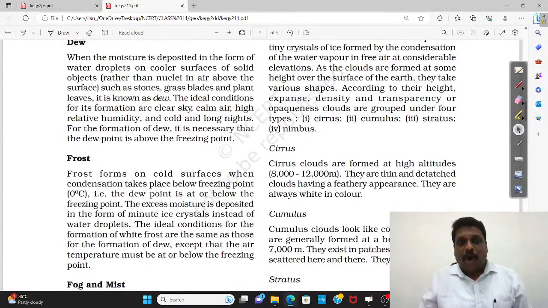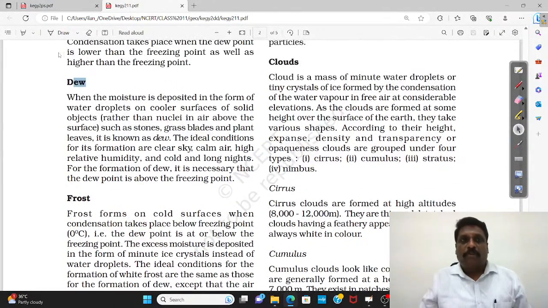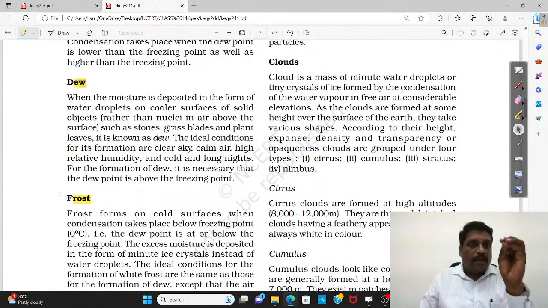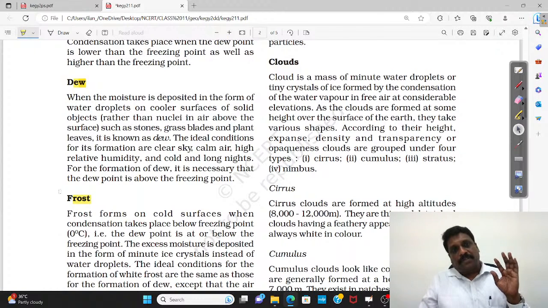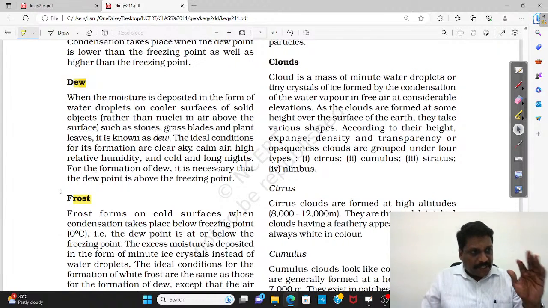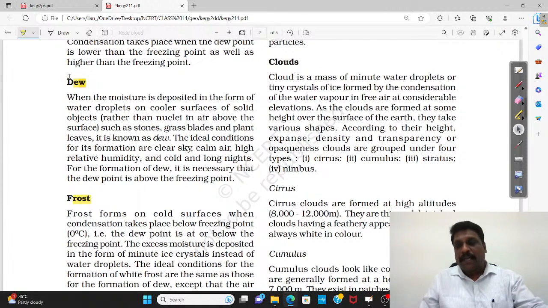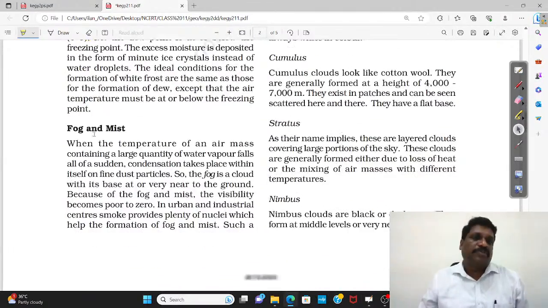If it is taking place on the ground, you call it either dew or frost. What is the difference between dew and frost? Very simple. Dew is a water droplet. Frost is an ice crystal. If the ground temperature is more than 0 degrees centigrade, I'll have dew. If the ground temperature is less than 0 degrees centigrade, I'll have frost.